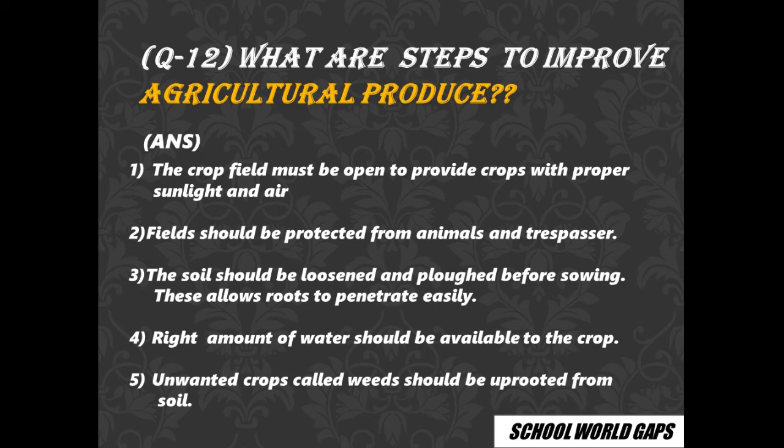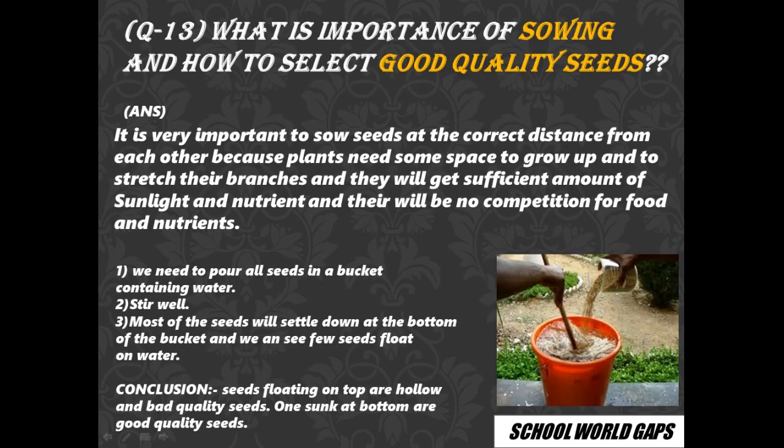Then fields should be protected from animals and trespassers so they don't eat up the crop. Then the soil should be loosened and plowed before sowing, so we can get a plain soil where we can grow the crops properly. Then the right amount of water should be available to the crop, and unwanted plants like weeds should not be allowed to grow. They should be uprooted quickly as they grow.